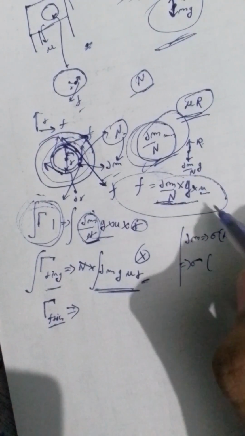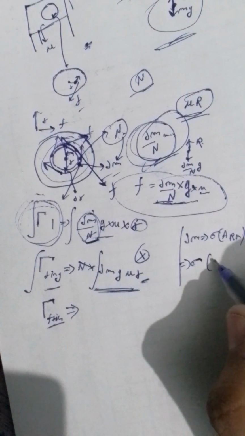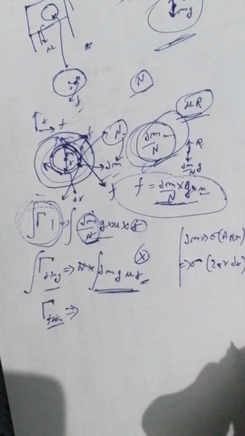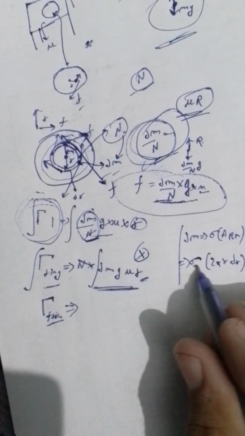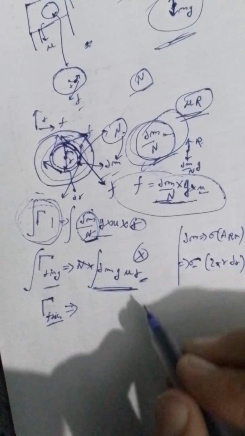The length of the element will be 2 pi r, and it would be multiplied by dr for the area, 2 pi r dr, okay. So I can substitute this here. Sigma is the mass per unit area density, okay.